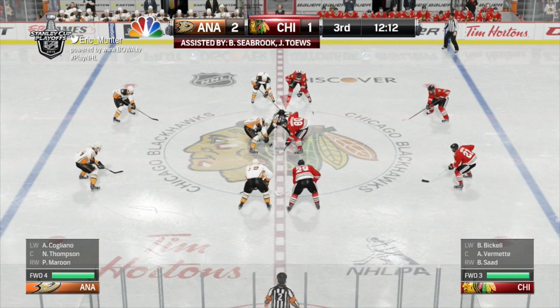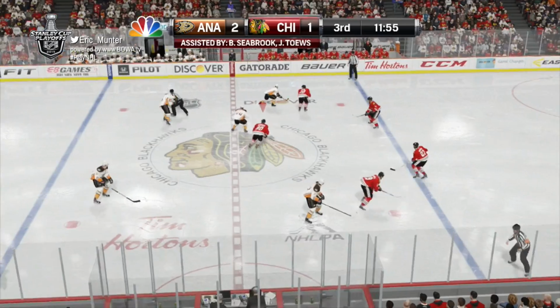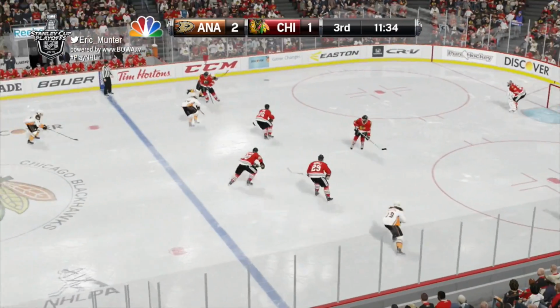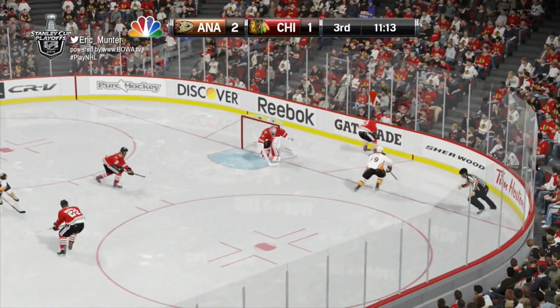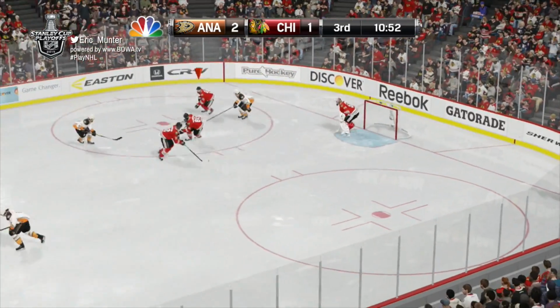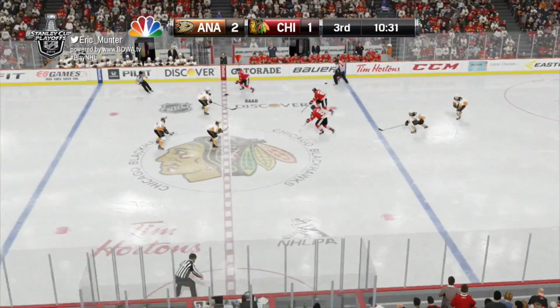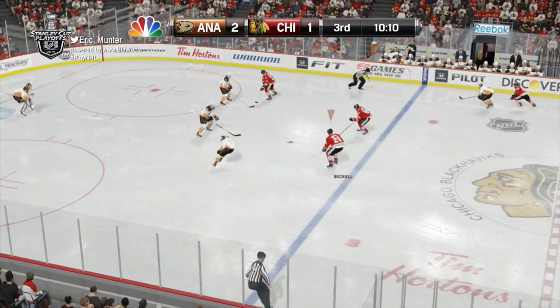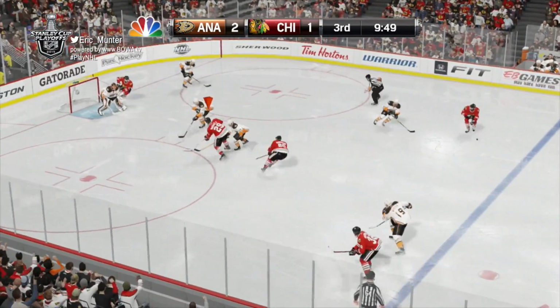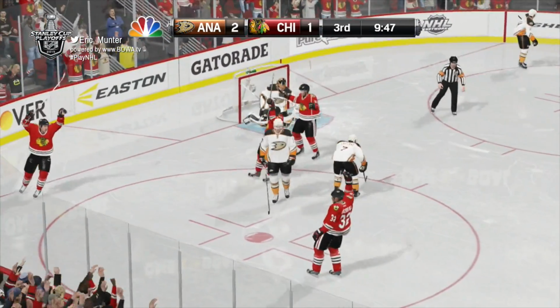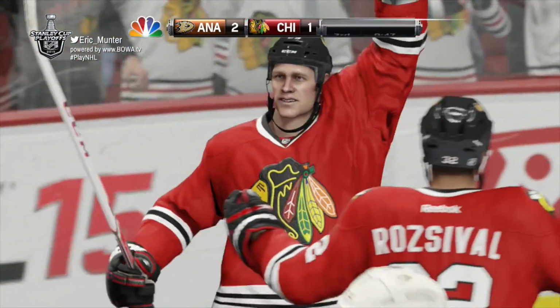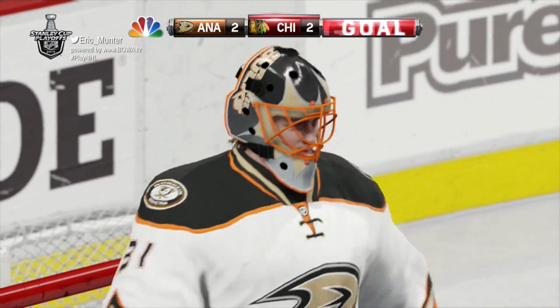Patrick Kane from Brent Seabrook and Jonathan Toews. And they've cut their deficit in half. It's a 2-1 Anaheim hockey game. Still with half a period to play. Here comes Brandon Saad. Dishes to Bickle. Bickle into the slot. Scores! It's a brand new game. We're tied 2-2.